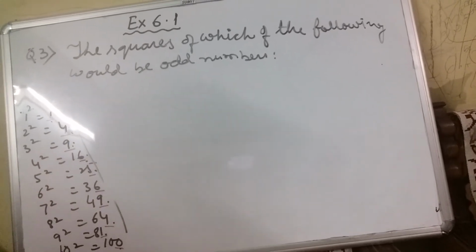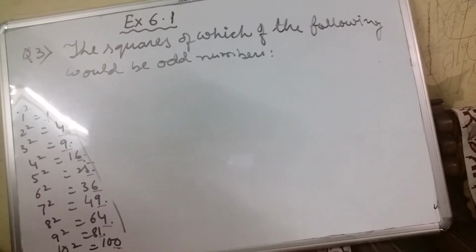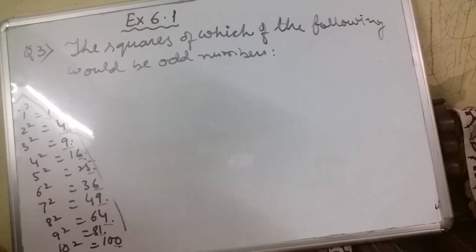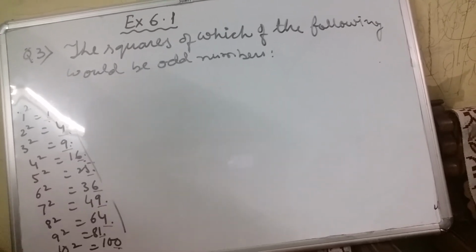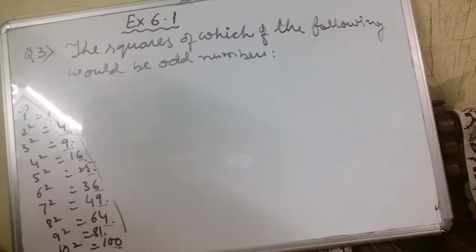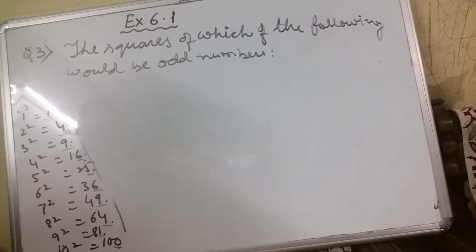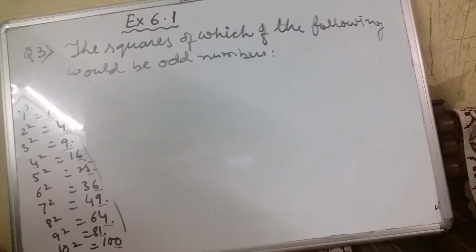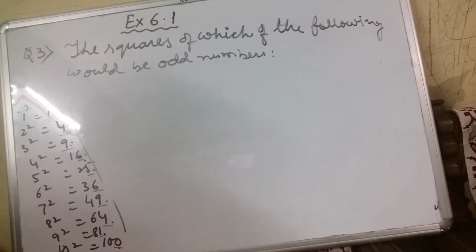Question number 3. The squares of which of the following would be odd numbers? You know that the square of an odd number will be an odd number, and the square of an even number will be an even number.